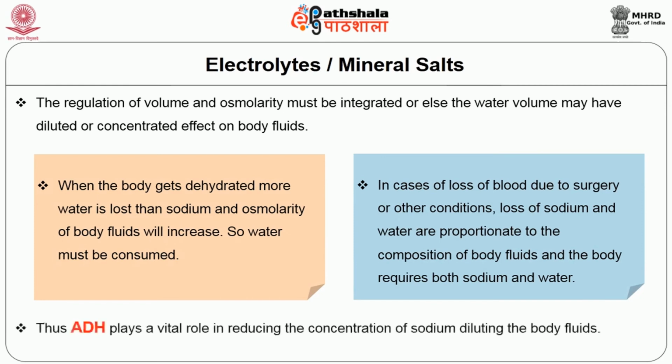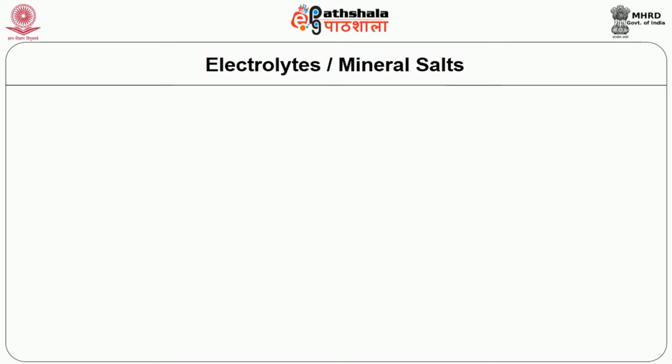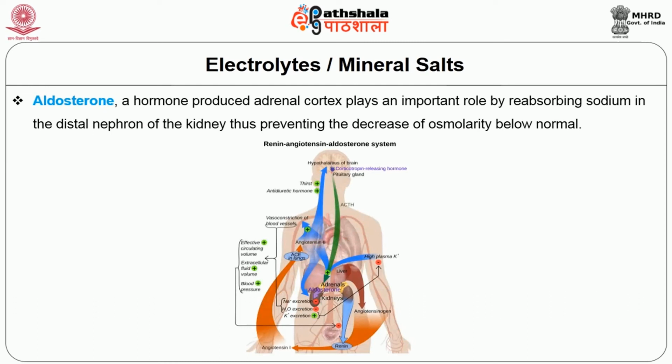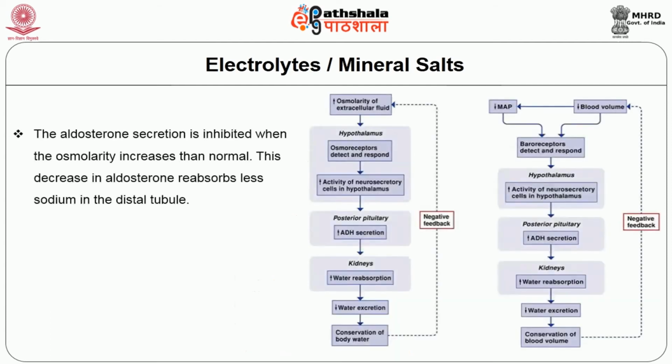Thus, aldosterone plays a vital role in reducing the concentration of sodium diluting the body fluids. Aldosterone, a hormone produced by the adrenal cortex, plays an important role by reabsorbing sodium in the distal nephron of the kidney, thus preventing the decrease of osmolarity below normal. The secretion of aldosterone is controlled by osmolarity. Aldosterone secretion is inhibited when the osmolarity increases above normal. This decrease in aldosterone reabsorbs less sodium in the distal tubule.